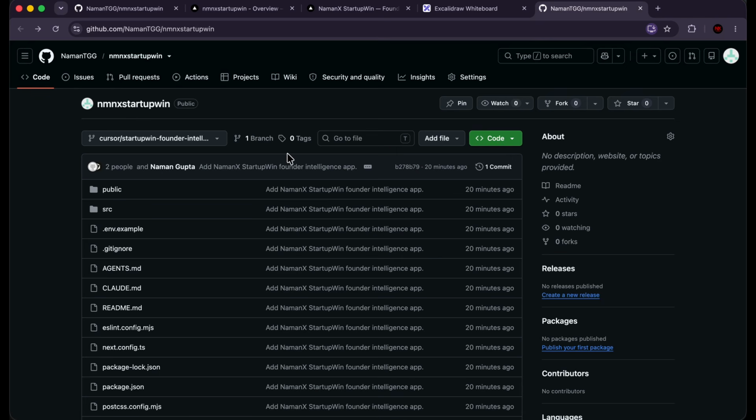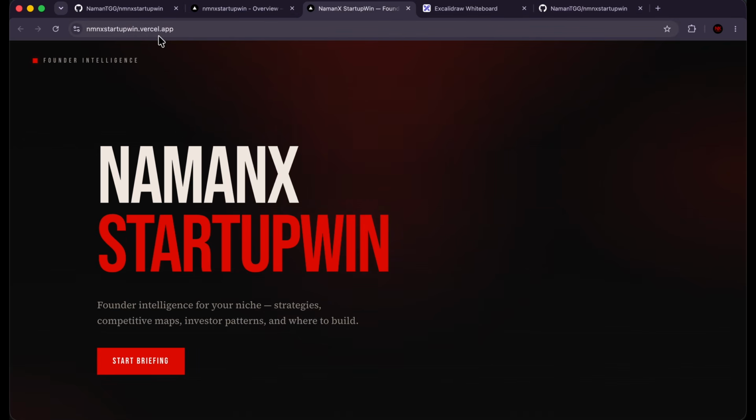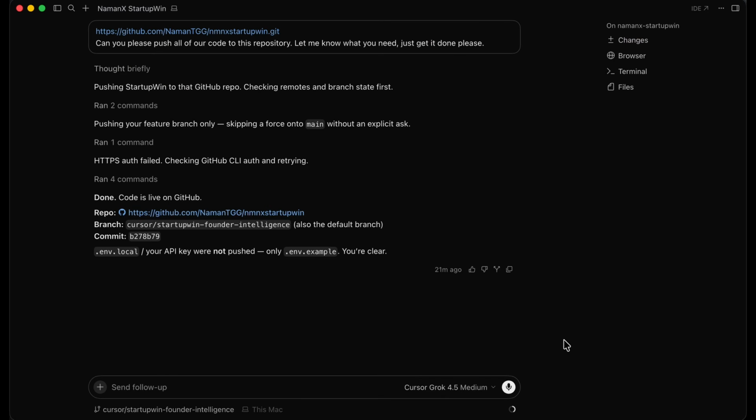And now that we have this GitHub repository, we use Vercel to deploy our application completely for free. And now we have this link that we can send to anyone, and they'll also be able to access and use our application. By now, you've learned all of the important features in Cursor.